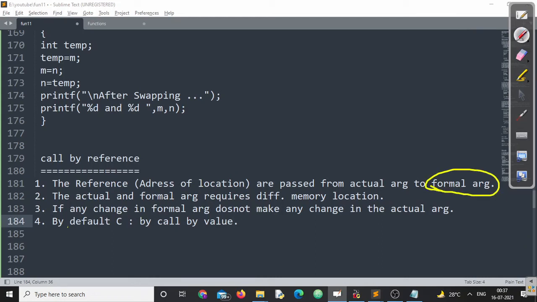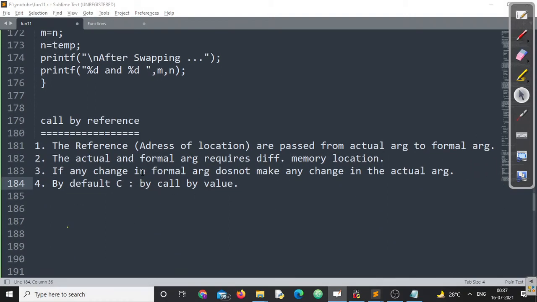Make sure this is the first difference. But in call by value, no such requirement is there. Number two, the actual and formal arguments require different memory locations, even if the formal one is a pointer variable. Since this is a pointer, through the formal argument we can reach the actual argument. The actual argument and formal argument definitely require different memory locations. 100% sure, no problem in that.